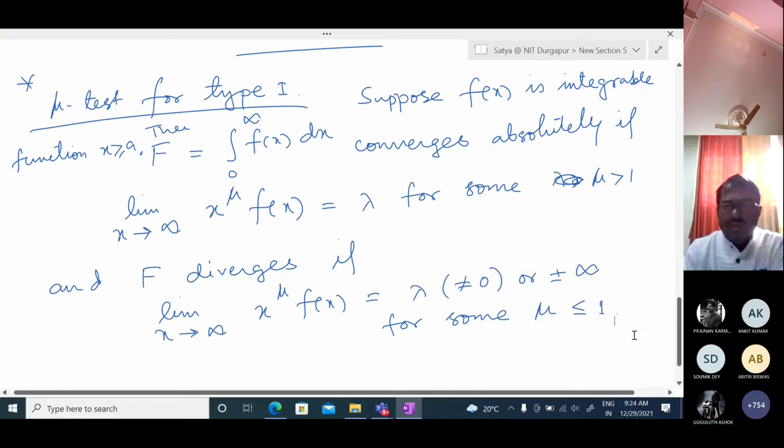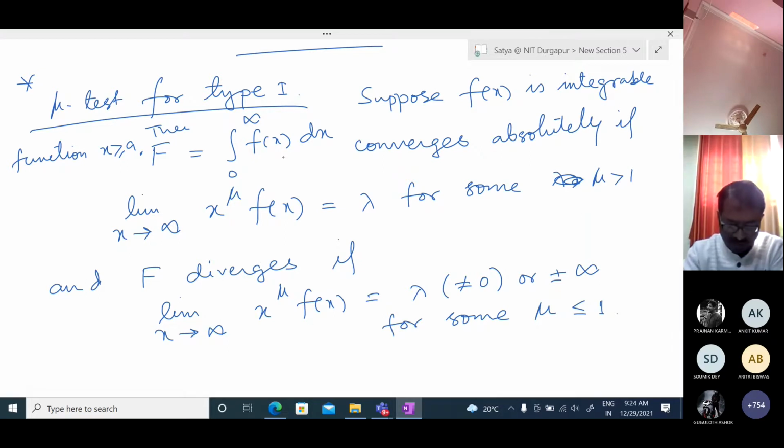So here you see, this is type 1. If the integration is like this, 0 to infinity f of x, you can do it directly with the integration limit, but sometimes it may be difficult.